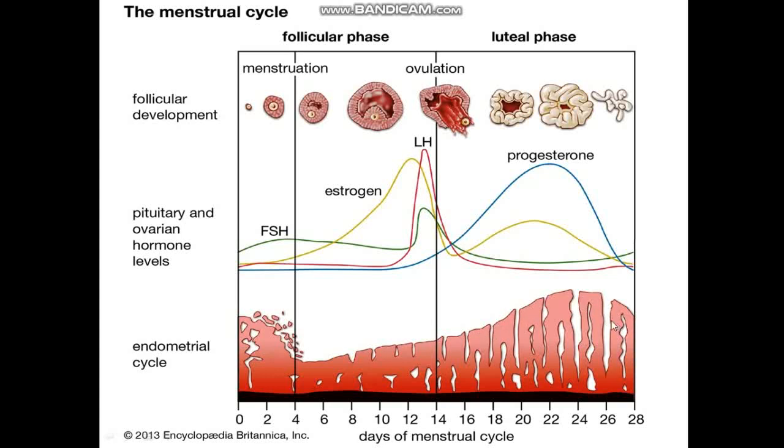During pregnancy, all the events of the menstrual cycle are ceased and there is no menstruation. In the absence of fertilization, the corpus luteum degenerates, which causes disintegration of the endometrium leading to menstruation, which again starts a new cycle.